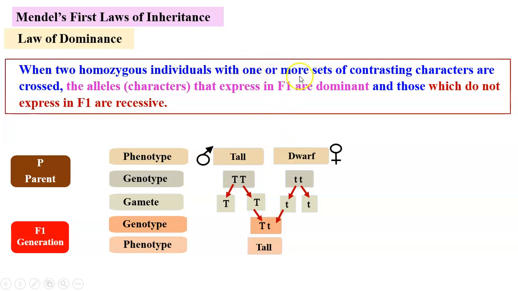You can take one or more sets. So here one set is taken and the alleles which express in F1, this is F1 generation, only one allele could express itself, and that is called the dominant gene. And the other allele which remains suppressed is called recessive gene. This is not universally applicable because in some other organisms we come across incomplete dominance and codominance.